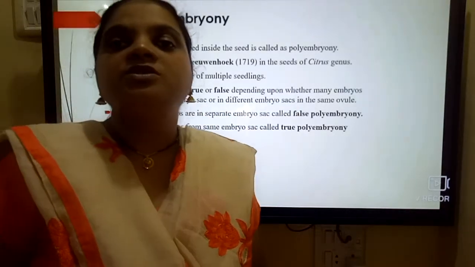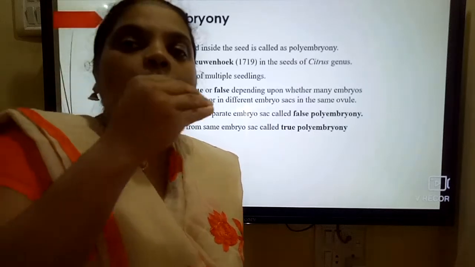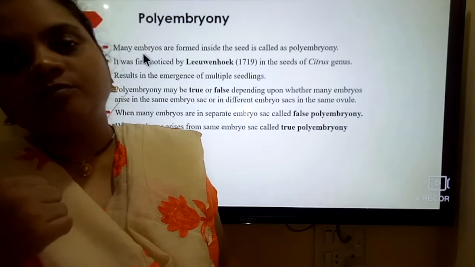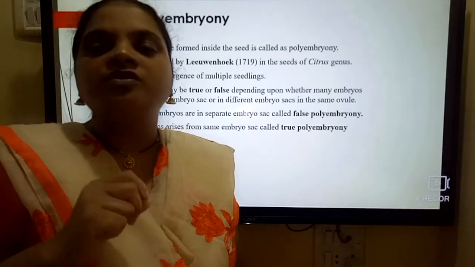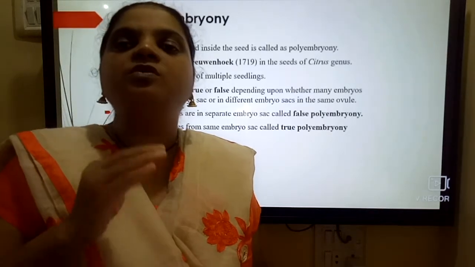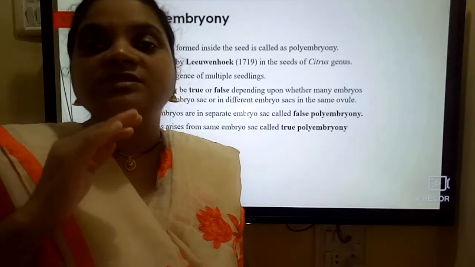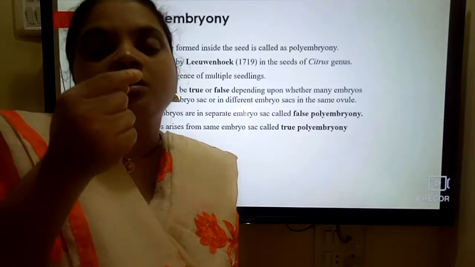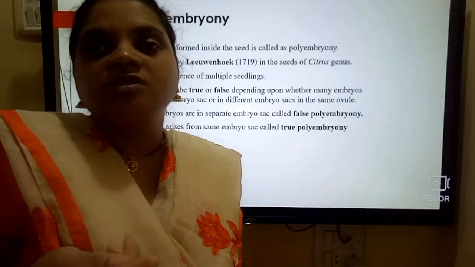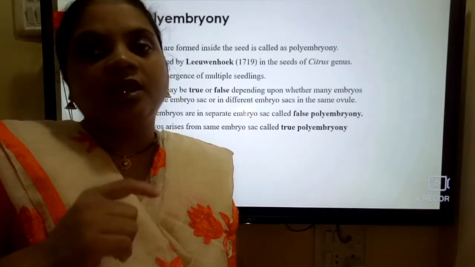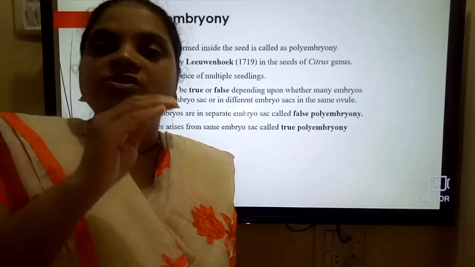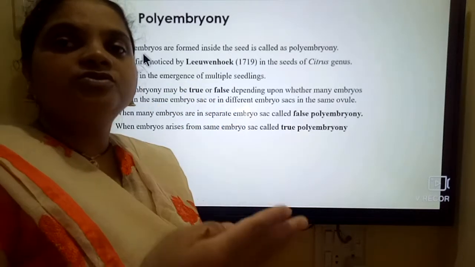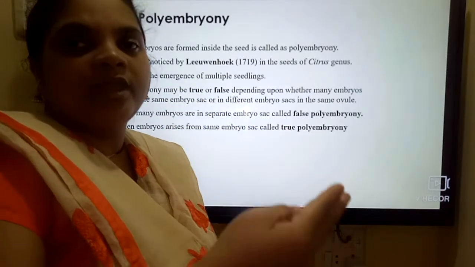Okay, what is the condition here? We can observe one embryo sac or more than one embryo sac. Generally, an ovule possesses only one embryo sac, but sometimes a single ovule can possess more than one embryo sac, and because of that there may be chances of production of more embryos.